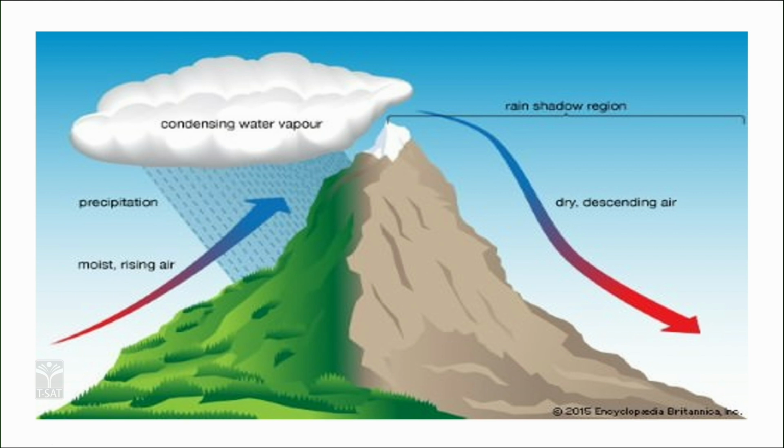Both these factors lead to saturation and lead to one of the regions in India which has got the highest amount of rainfall, in the western part of the Western Ghats, and the air on the east side of the Western Ghats becomes dry, leading to the formation of a rain shadow region. It is a classic example of orographic rainfall.